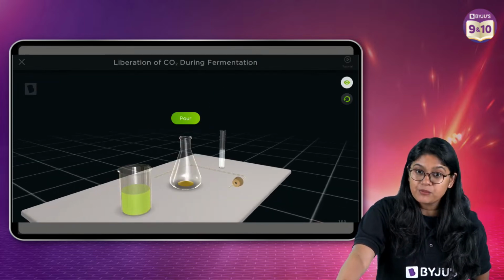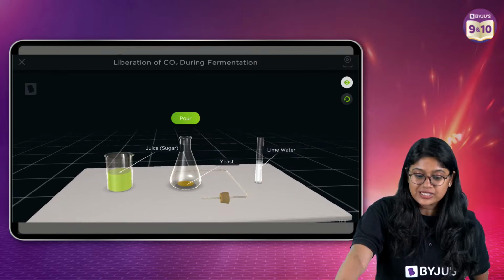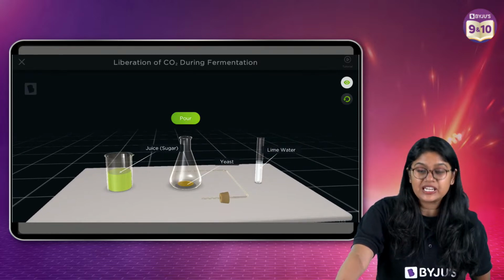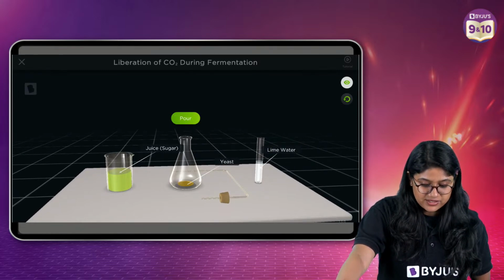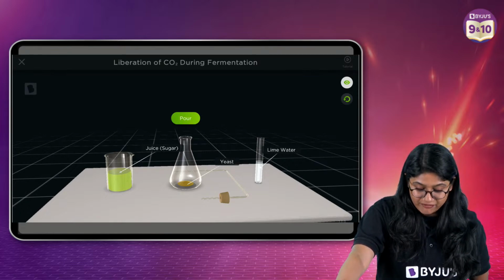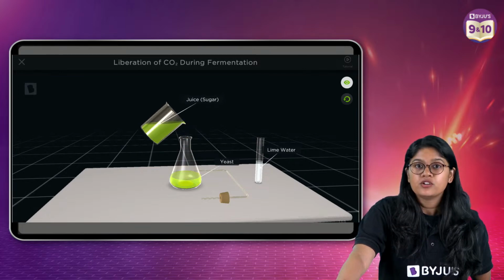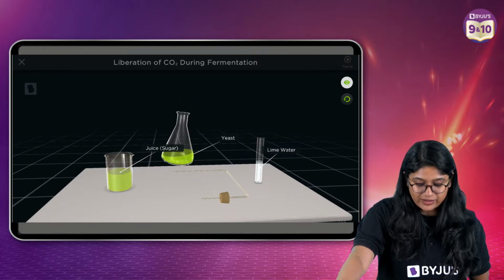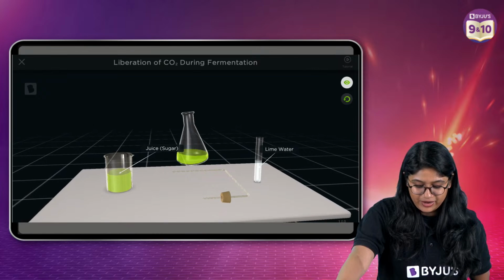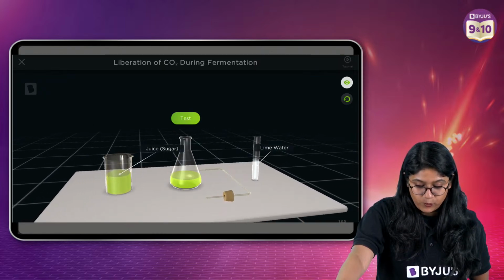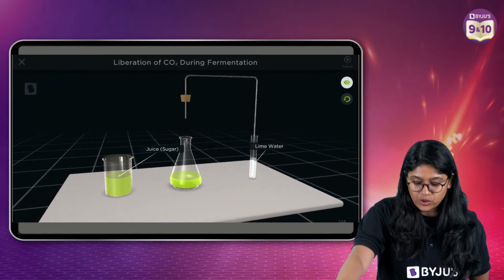Apart from that, we have one more experiment which shows the liberation of CO2 during the fermentation process. So let's see. We have sugar, we have yeast, and we have lime water. If we pour the juice, which is sugar, in the yeast, and stir it properly, and then when we start testing for it, we add lime water.